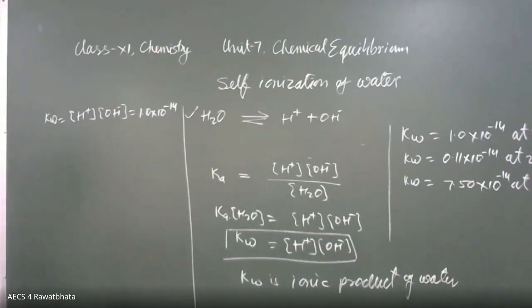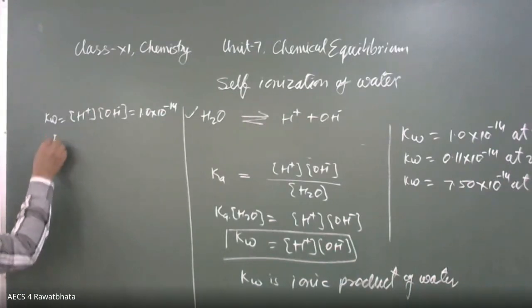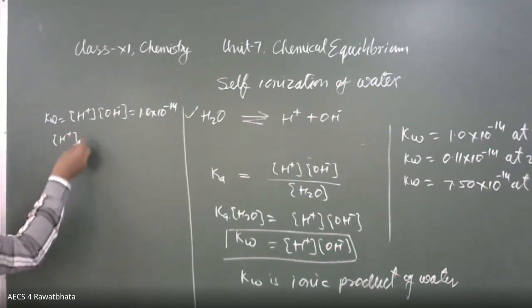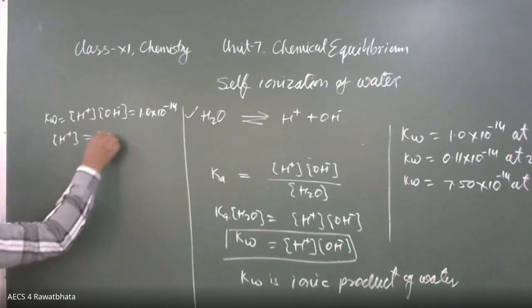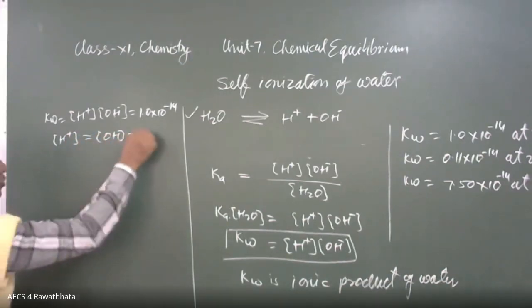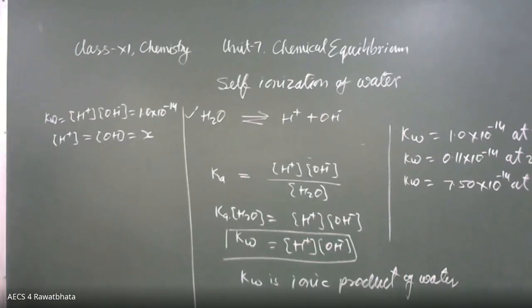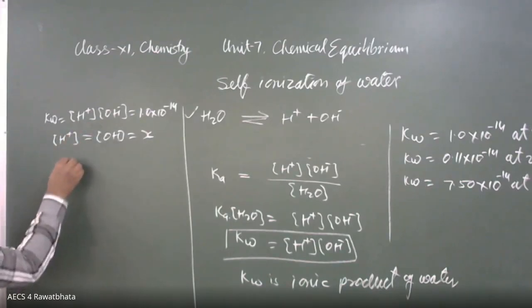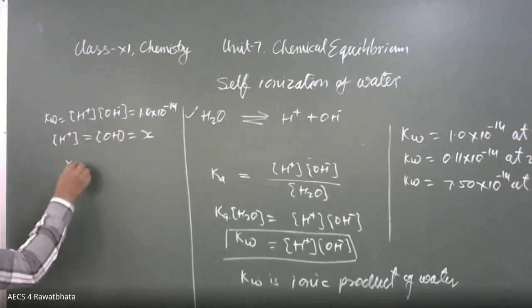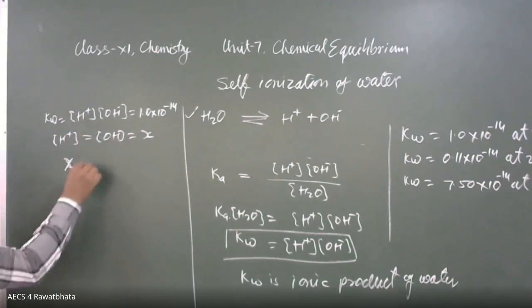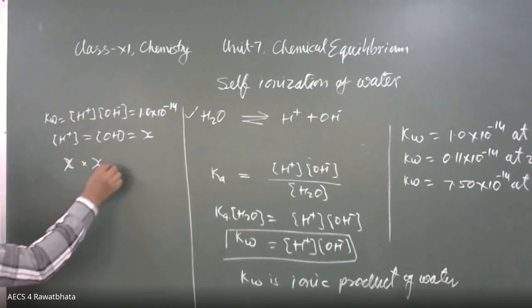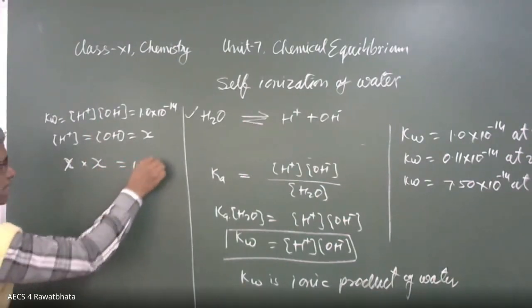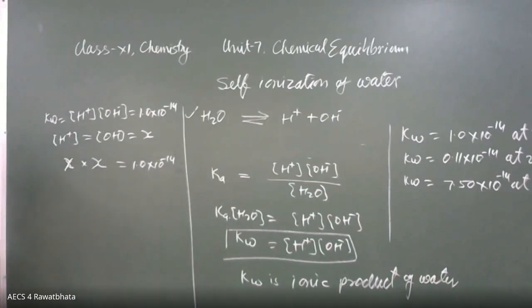Let the hydrogen ion concentration and the OH ion concentration both be X. Then X into X is equal to 1.0 into 10 raised to power minus 14.